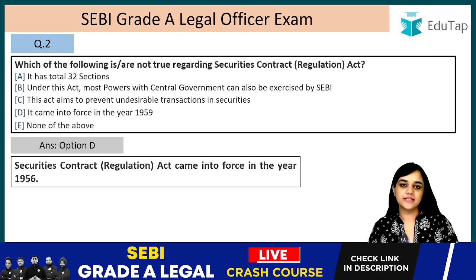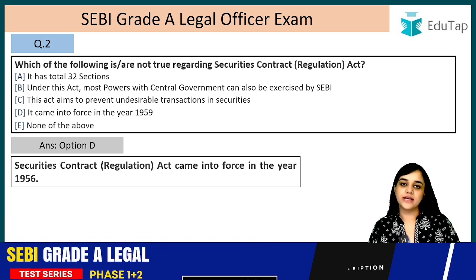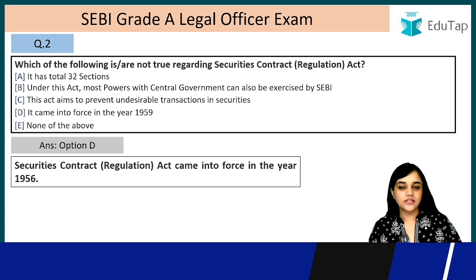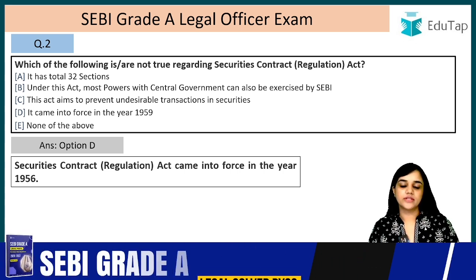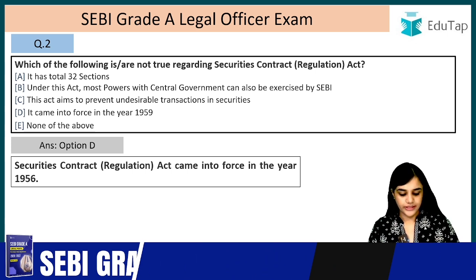So we know that this act has how many sections? 32 sections. Under this act, most powers with the central government can also be exercised by who? SEBI. This act aims to prevent undesirable transactions in securities. It so says in the preamble. It came into force in the year 1959? No, it came into force in the year 1956. So this is the incorrect option, right? Now we can move on to question number 3.